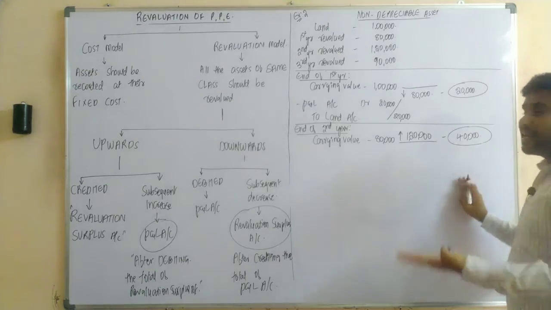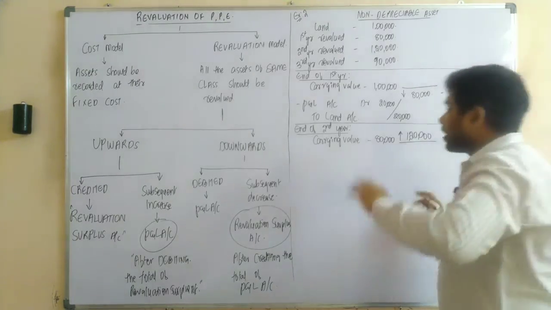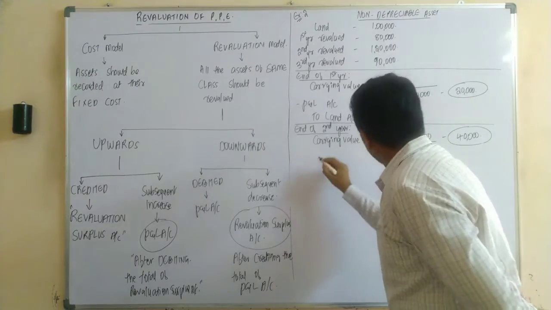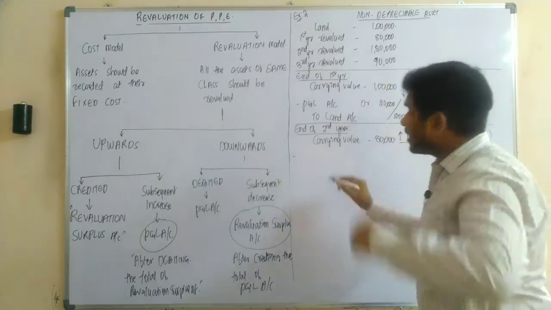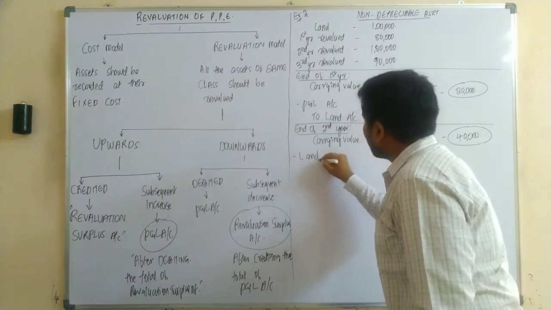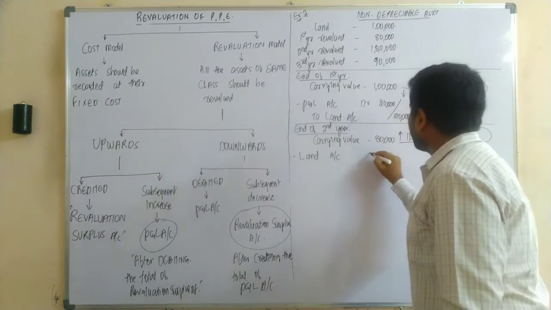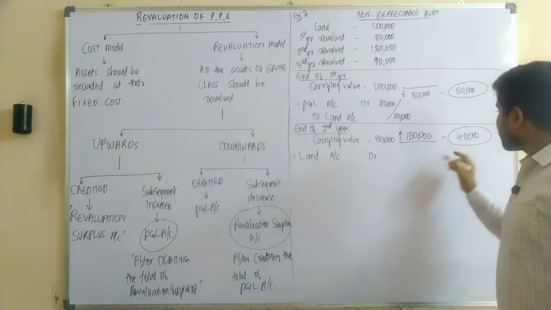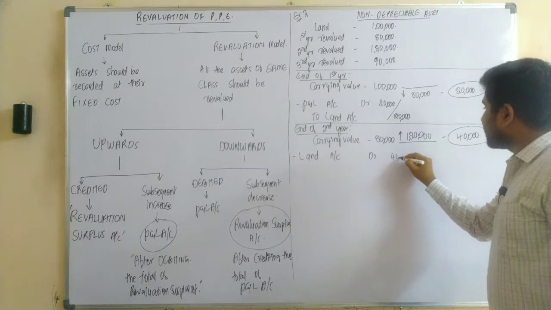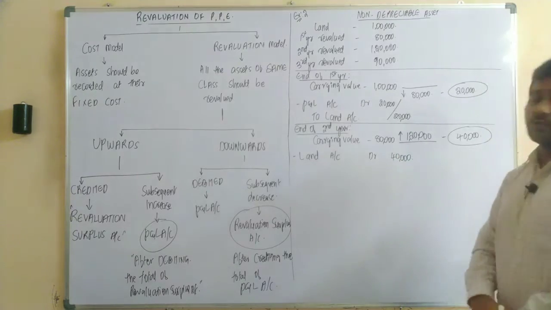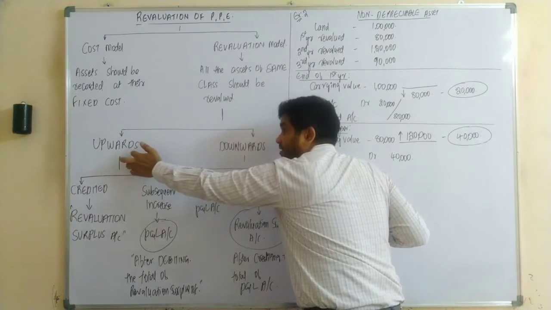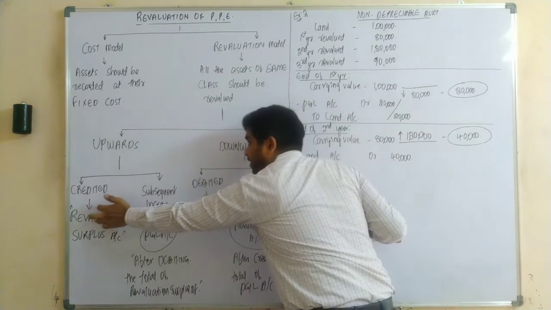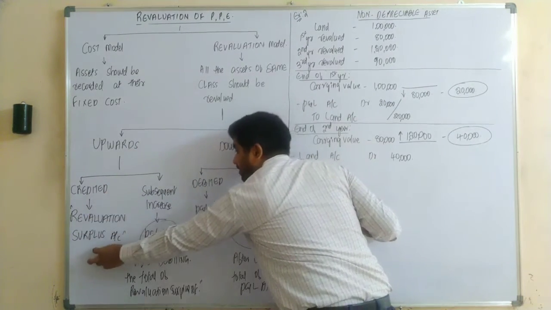So when there is an increase in the asset, it should be recorded. So we are supposed to record the journal entry. Yes or no? Now, as the asset is increased, I am debiting the asset. So land account debit. How much was it increasing? The land is increasing to the extent of 40,000 rupees. Now, when there is an upward revaluation, it should be credited to which account?